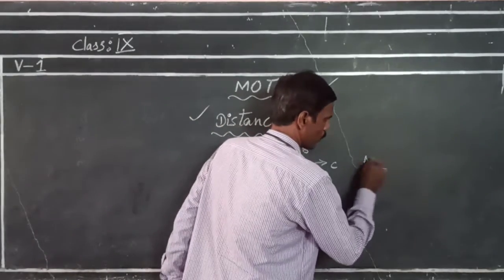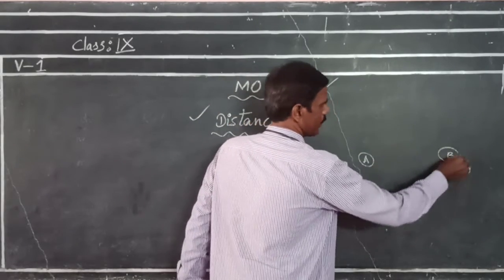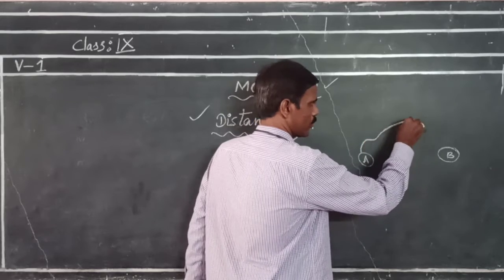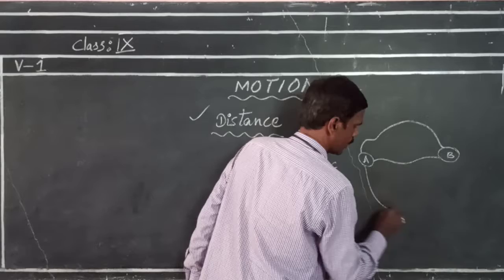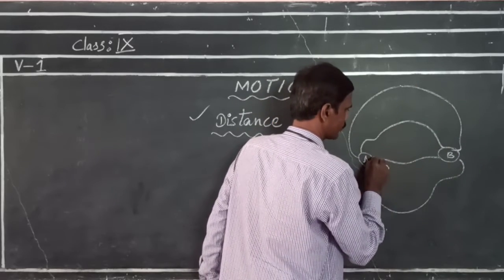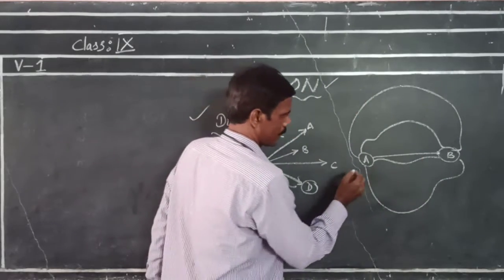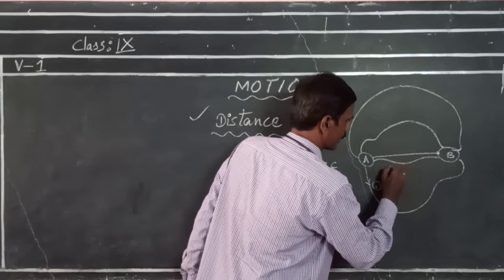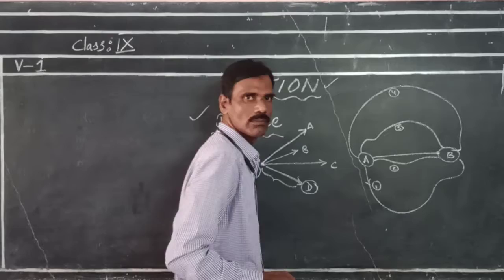Suppose two points are there, A and B. If somebody wants to travel from A to B, he can take many paths. Suppose this is the first, this is second, this is third, this is fourth.